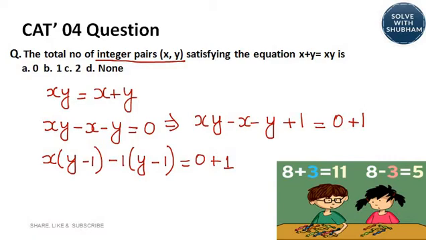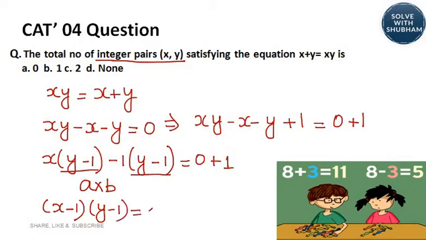Because I want to write this in A into B format. When is it possible? When we have something common like this. So when you add plus 1 to the left hand side and right hand side, your equation becomes x minus 1 into y minus 1 is equal to 1.